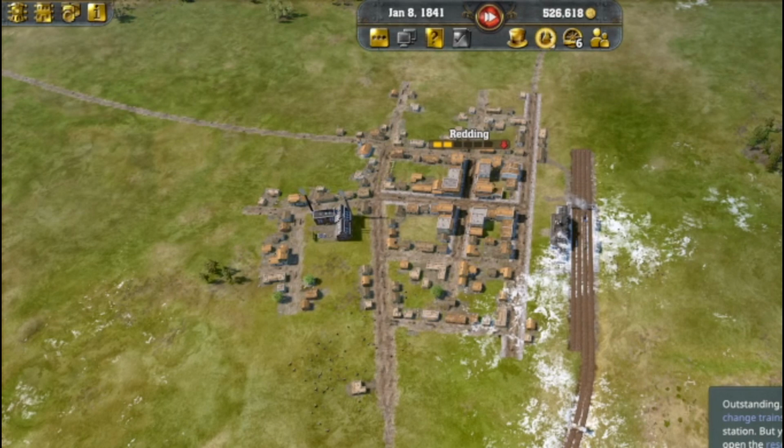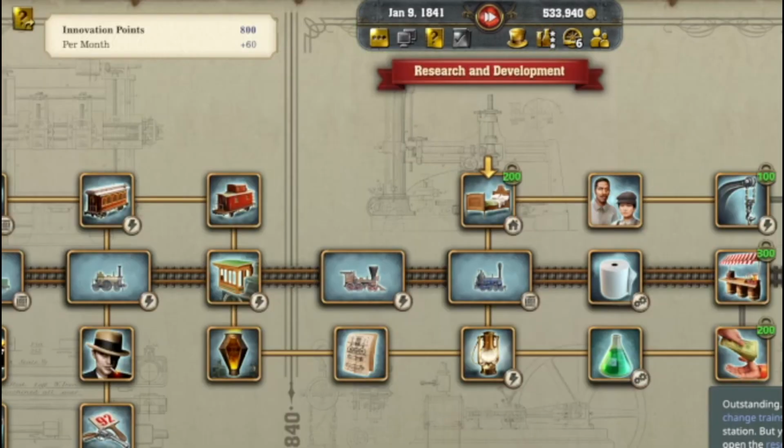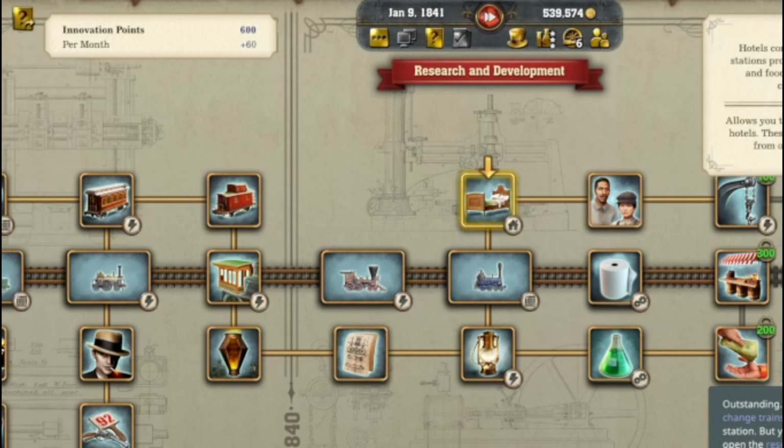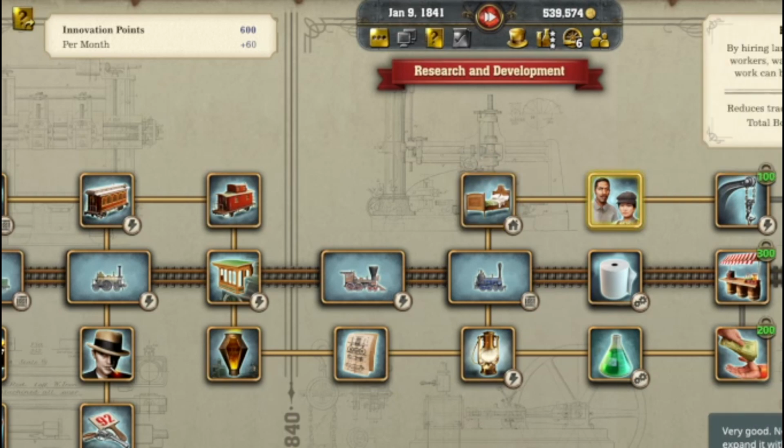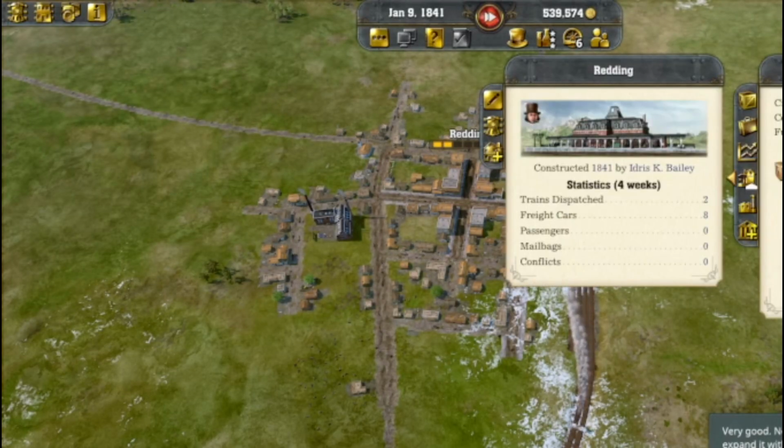Outstanding! Now, so that the passengers and mail can change trains at the clearing, you need a hotel at the station. But you haven't researched it yet. Therefore, open the research diagram and unlock the hotel. Very good. Now select the station at the clearing and expand it with the hotel.